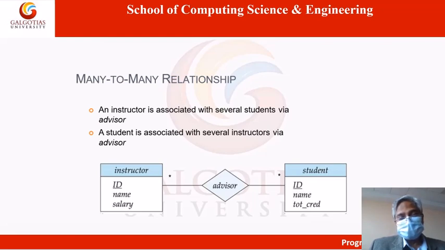Now what are these? These are the attributes of instructor. Instructor has these attributes: ID, name, salary. Student also has some attributes: ID, name and total credit. Okay.